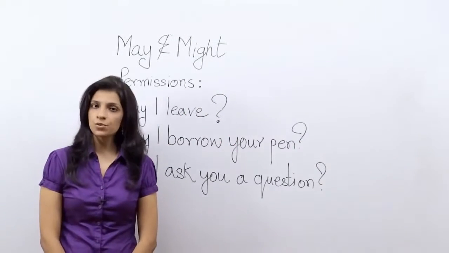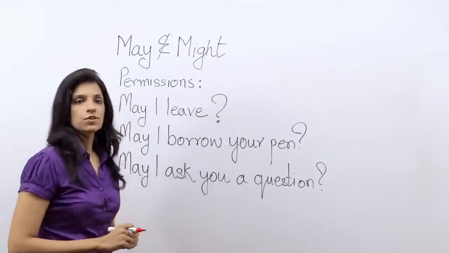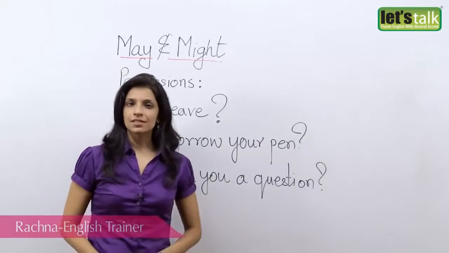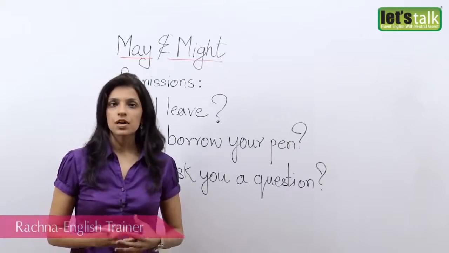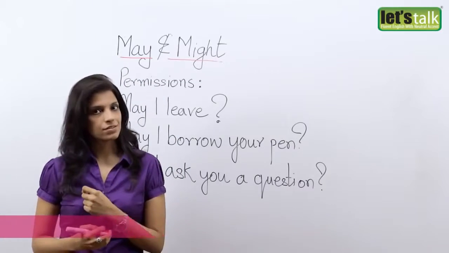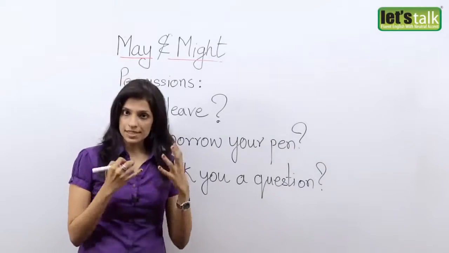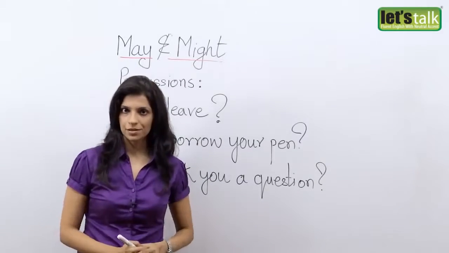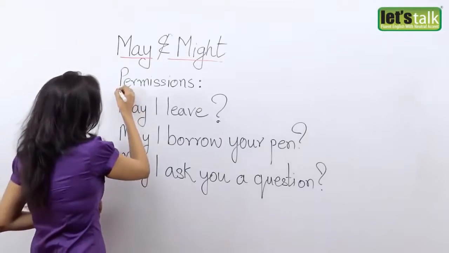In today's lesson, I'm going to teach you how to use two auxiliary verbs, may and might. Friends, first let's understand that auxiliary verbs denote different things when they are placed in different sentences. Okay, so I have a few examples here for you today, and I'm going to show you how to use may and might correctly.